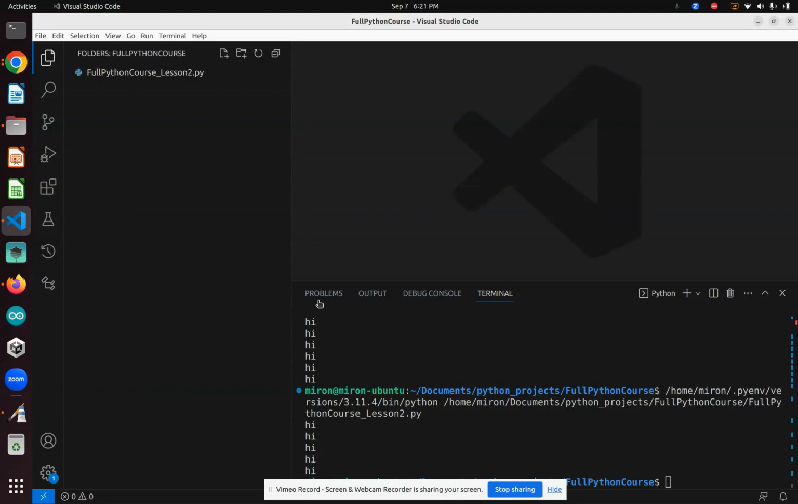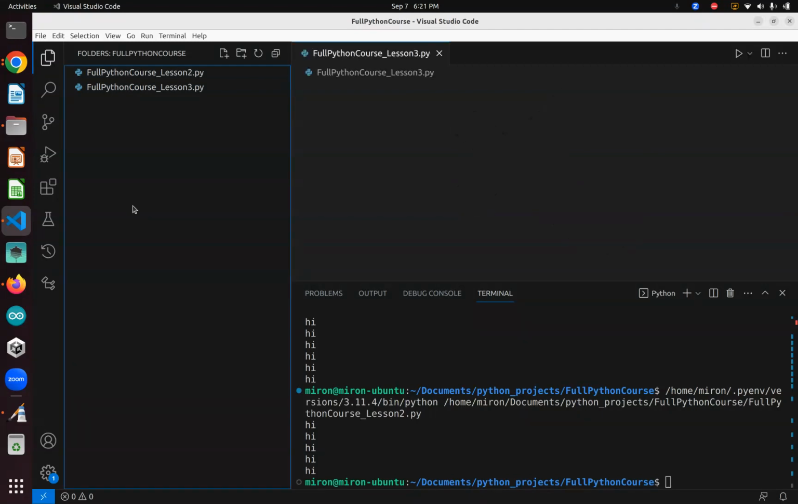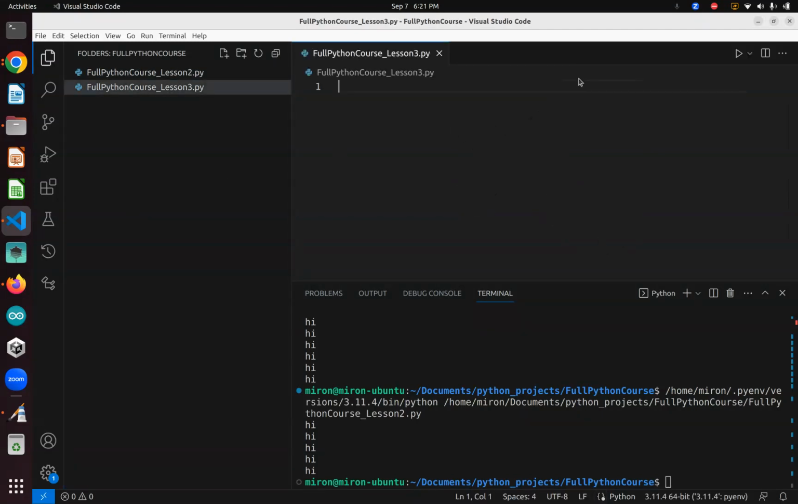So, what are they? Let's open Visual Studio Code. As you know, you won't see me. At first, let's just open the folder, full Python course, which is what I named it. Now, we're not going to be using this file today, so let's click the plus and name it full Python course lesson 3.py. Okay, there we go.